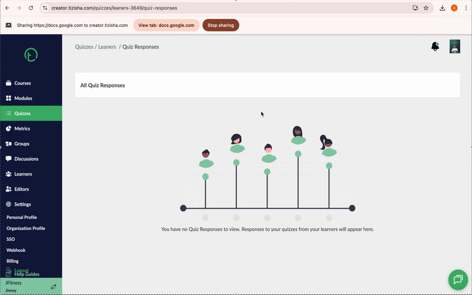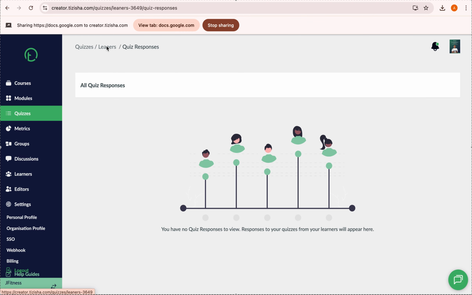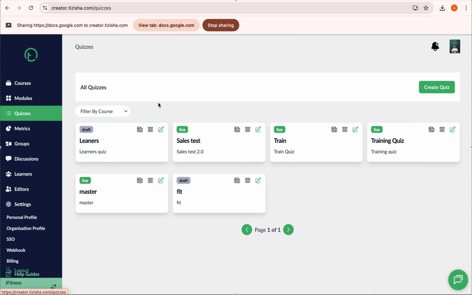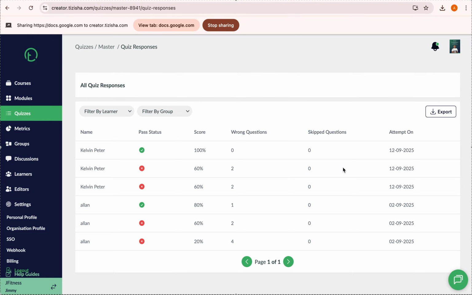So let's see whether some people actually tried out this master quiz. If you come to view quiz responses, yeah, you get to see how things will look. So the name, the pass status. This one passed. This is actually the one we've done recently. So 100%, wrong questions, skipped questions, attempts on, and you get to see all that here.